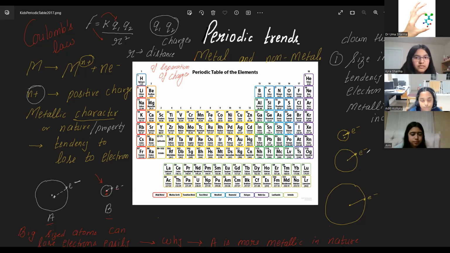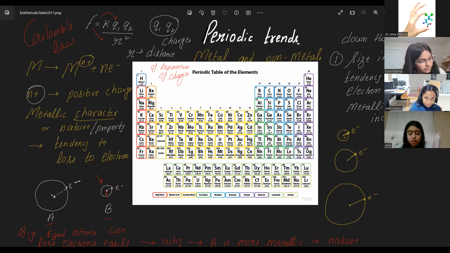So it becomes easy to remove electrons. It's more metallic as it goes, more like this. So make this picture and write down the Coulomb's law.